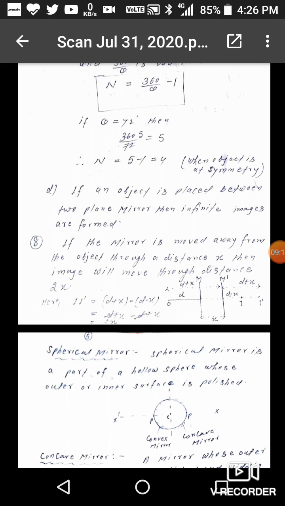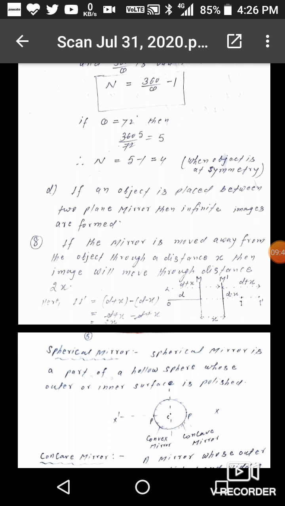Now the image position I dash is also at distance d plus x. Initially, O is the object, the distance from mirror M is d, and I is the image, also at distance d. So if the mirror is shifted through distance x, then the distance between M dash and I will be equal to d minus x.